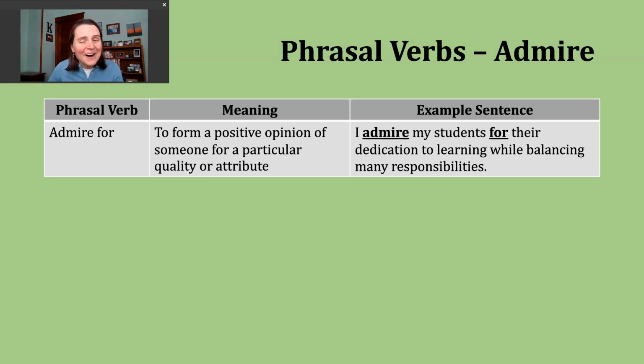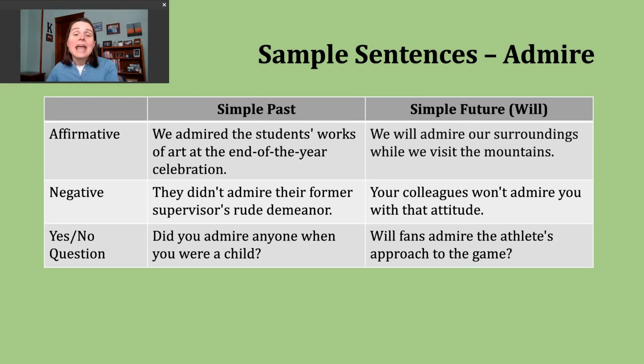Now, let's move on and talk about our verb of the day, and we'll practice it in a few different verb tenses. Today, we'll work on the simple past tense and the simple future. Let's start with the simple past tense. We use this verb tense to talk about completed actions that occurred at a known time.